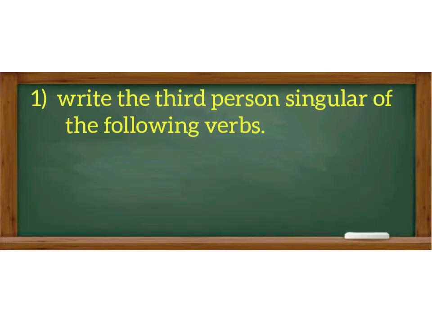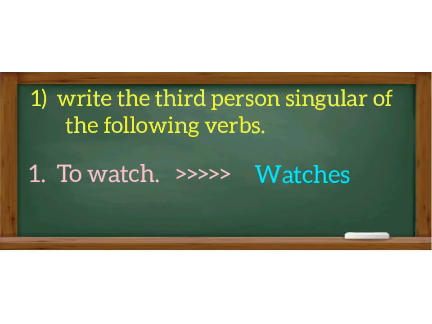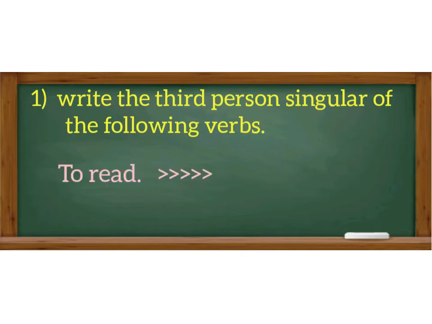The first verb is to watch. This verb ends with ch. We add es to the base form of the verb. Remember rule number 2. To watch becomes watches. Let's move on to verb number 2, to read. We add s to the base form of the verb. Remember rule number 1. To read becomes reads. To walk becomes walks.